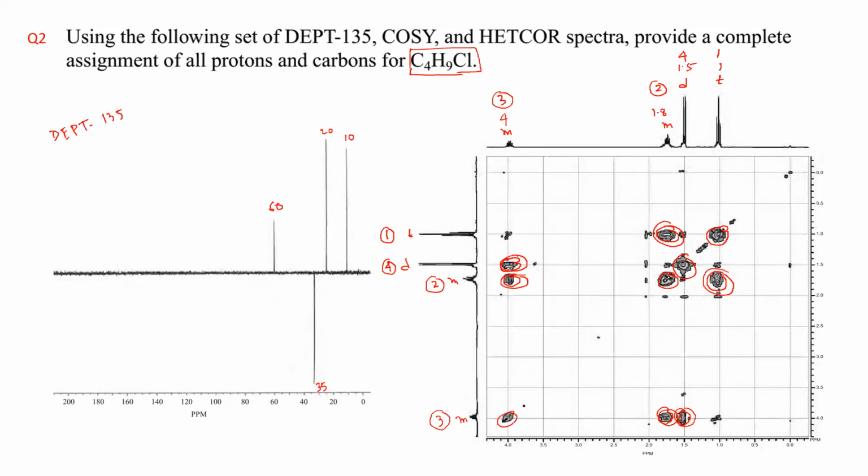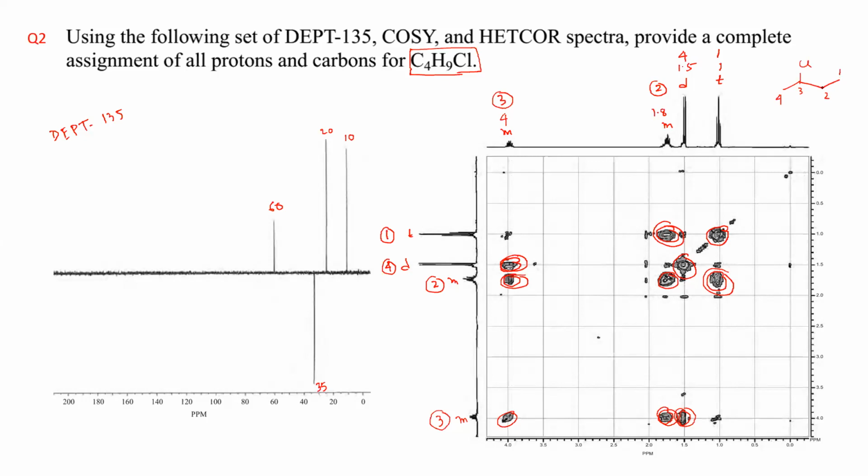Now off diagonal spot, in the structure you have 1, 2, 3, 4. So you have 3 and 4 are coupling, 3 and 2 are coupling, and 2 and 1 are coupling.